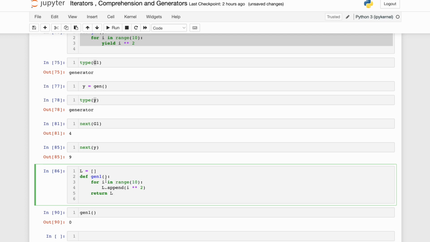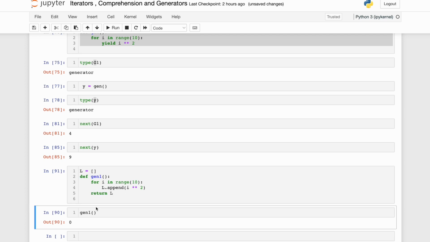So if you see over here, this will be a more similar example. Again, nothing fancy. I'm getting i in range 10, appending the squares of it into an empty list, and returning it with a return statement, right? And when I'm executing gen1, it is giving me the squares from 0 to 81, right?